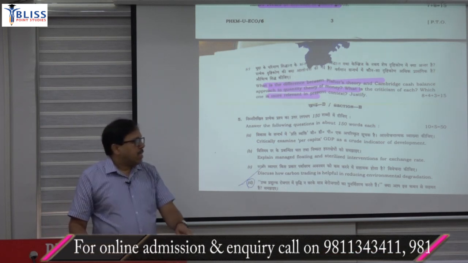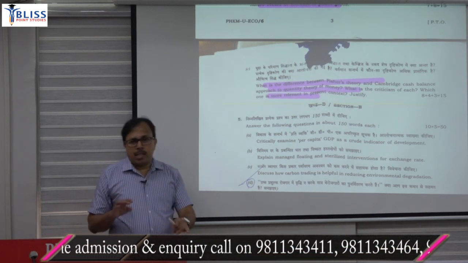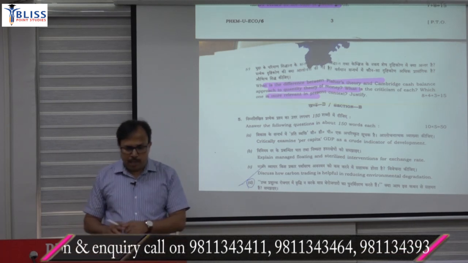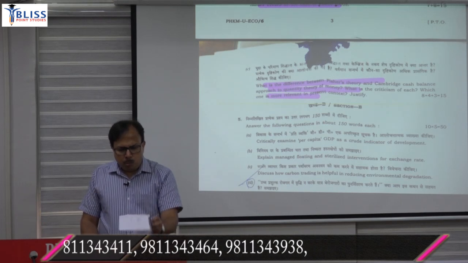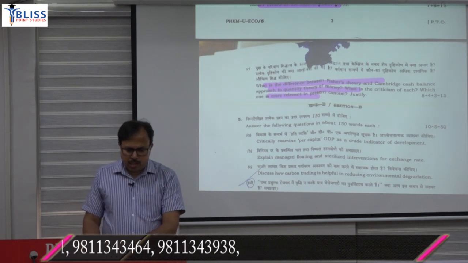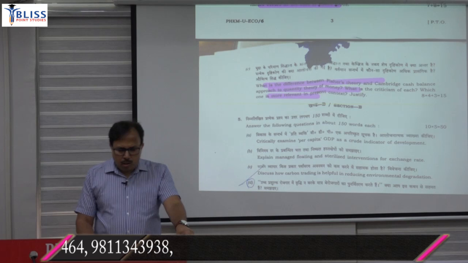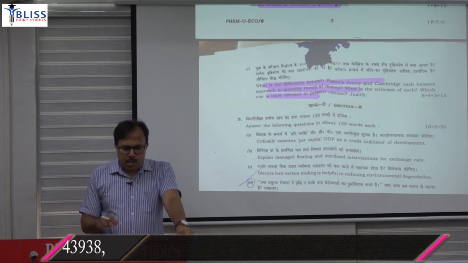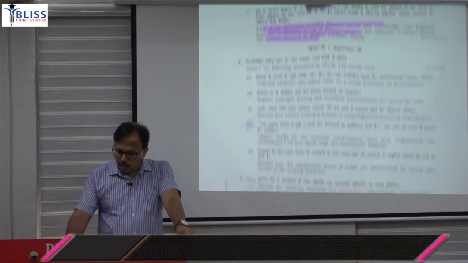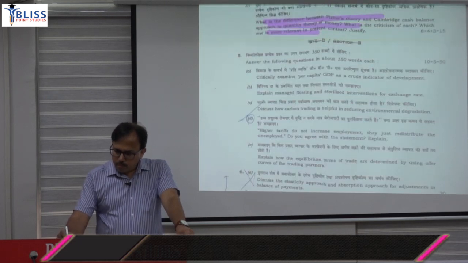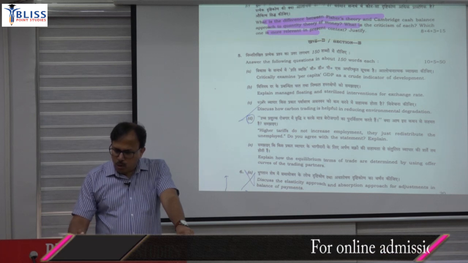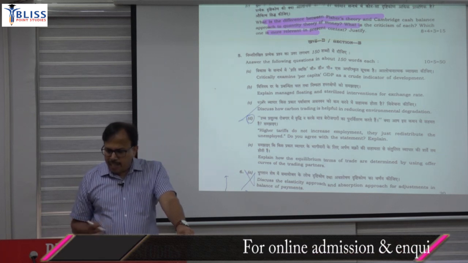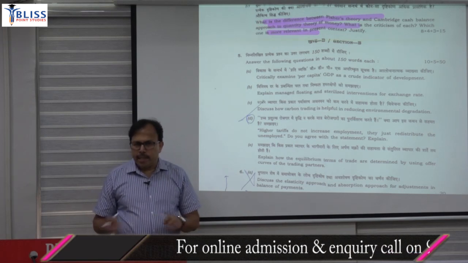A. Section B is basically dominated by international economics and growth and development, and in this international and growth and development section, most of the questions we can say were from past year questions, except for 1, 2, 3 and 4. I highlight those questions. Like the first compulsory question here: critically examine per capita GDP as a crude indicator of development.